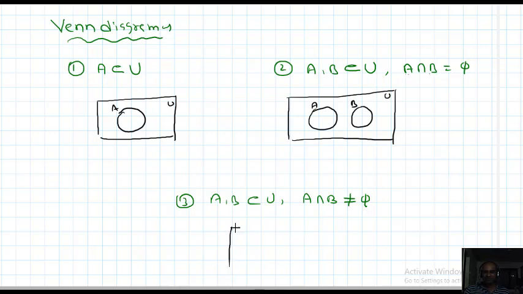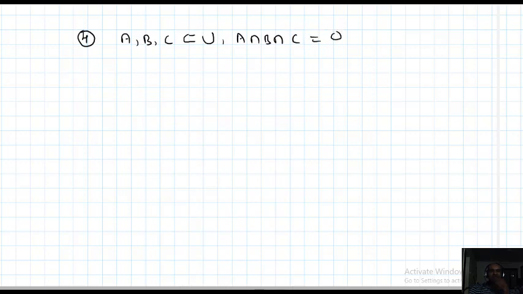Next, this is U. A and B are not disjoint, I mean joint sets. This is A, this is B. This is the Venn diagram for this situation. Okay. Fourth situation: A, B, C are subsets of U and A intersection B intersection C is equal to empty.